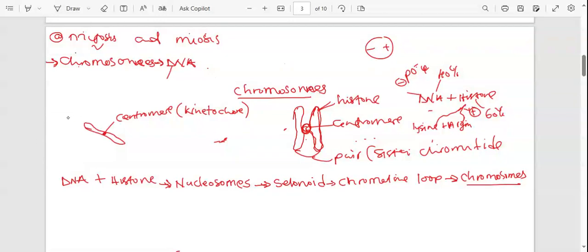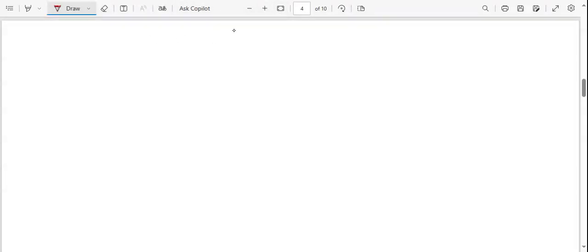So now we have talked about this, and we are now going to talk about the types of what? Types of chromosomes. So we'll talk about the types of chromosome themselves. So we are talking about types or just classification. So these guys will be the same chromosomes we are talking about. They will be classified as either